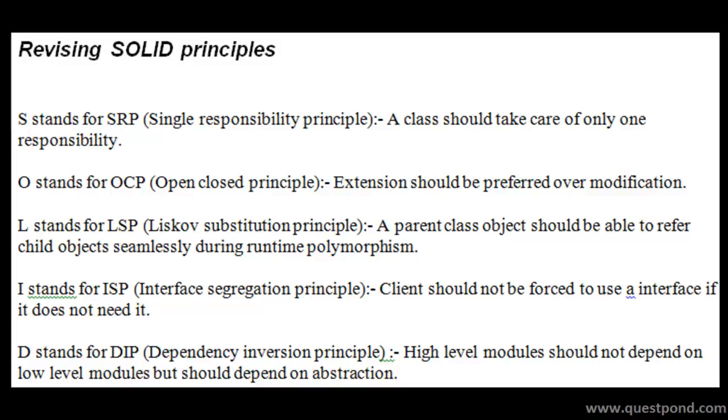The fourth one is ISP, that is interface segregation principle, where the client should not be forced to use methods which he does not want to use. Okay, so if you remember, in the code, we had created two different interfaces, and depending on the old client and the new client, those interfaces were used. And the last principle which we just covered is the D, that is dependency inversion principle, where the class will actually point towards the abstract layer, and the creation of the concrete objects will be given out to someone else. It will be inverted out or delegated out to someone else.